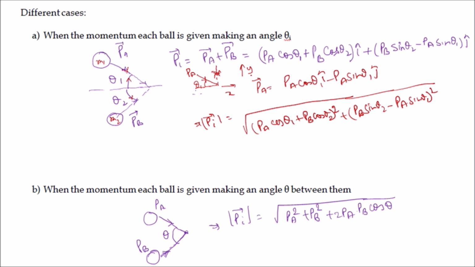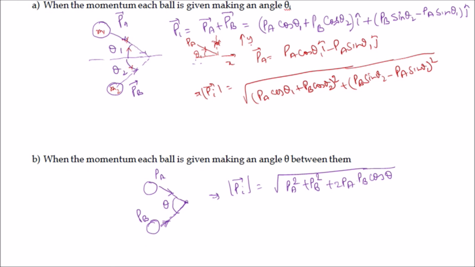Now we consider the second case, when the momentum of each ball is given, making an angle theta between them. Suppose the masses m1 and m2 are moving in such a way that the angle between the directions of their motion is given and it is equal to theta, and we have to calculate the magnitude of momentum.